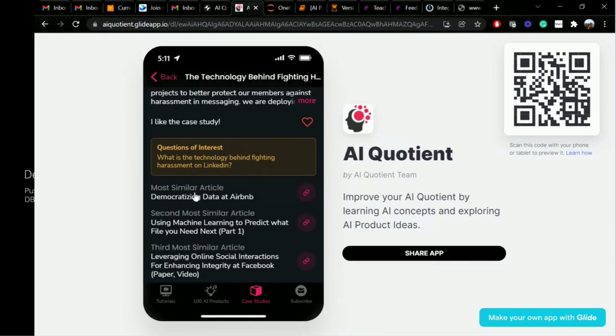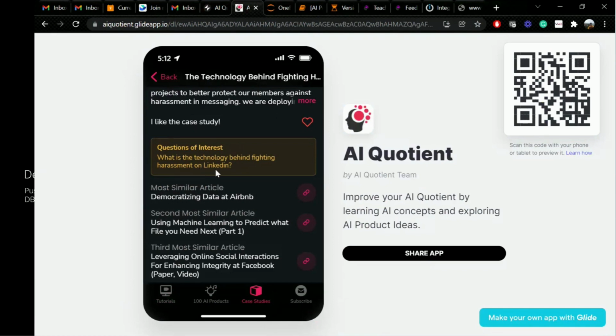And then if I just scroll down, you will see the most similar article. And then you'll also see the second most similar article, and then the third most similar article. And as you can see, because we're talking about harassment, you're also looking at enhancing integrity. You have one recommendation on that. And because you're talking about the technology behind a social media platform like LinkedIn, you're also getting information about democratizing data on this. And these recommendations are pulled from the database directly. That's for this mobile app.